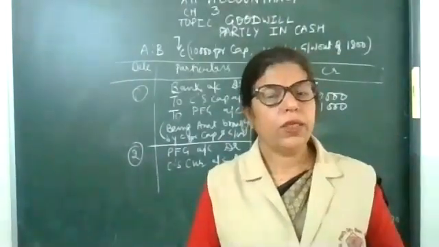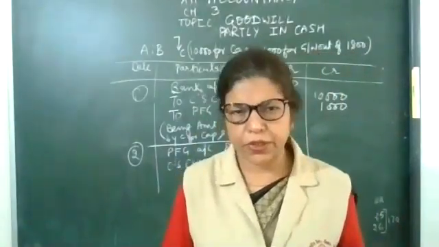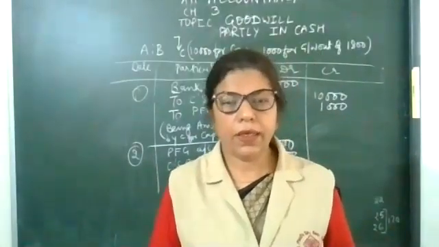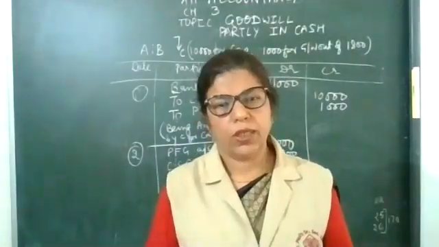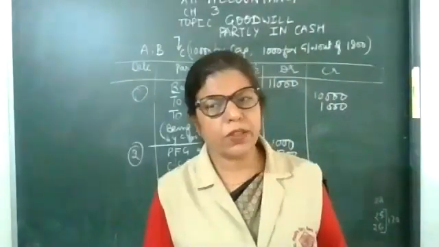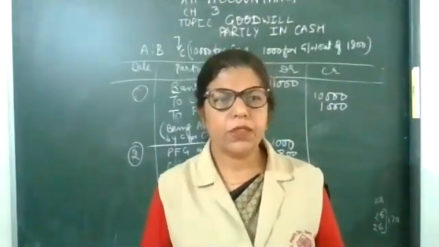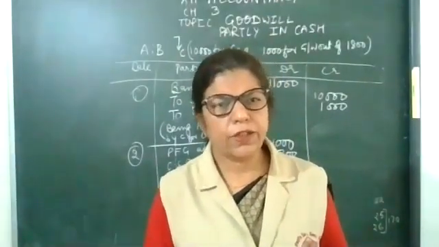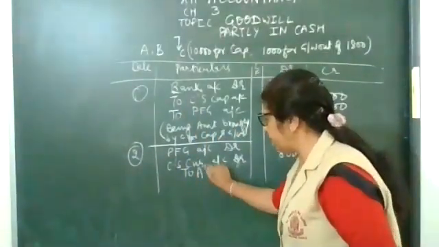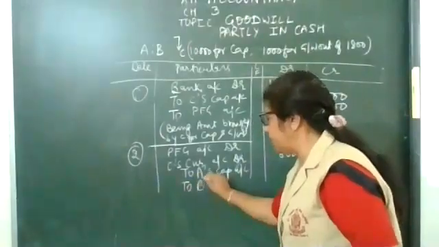Now this amount will be distributed among old partners. In which ratio? Yes, in sacrifice ratio. As I told you, at the time of admission, if the new partner brings goodwill or does not bring the goodwill in cash, then that will be distributed in sacrifice ratio. So, to capital account.